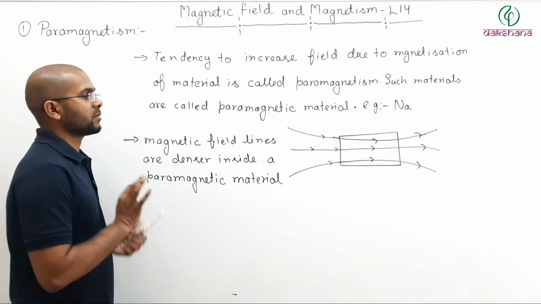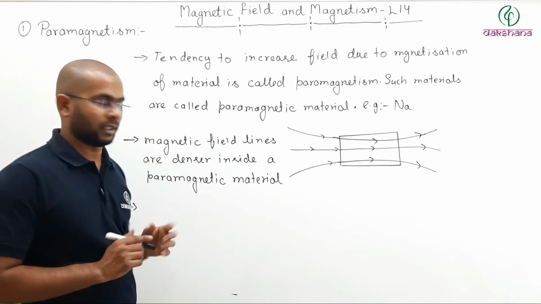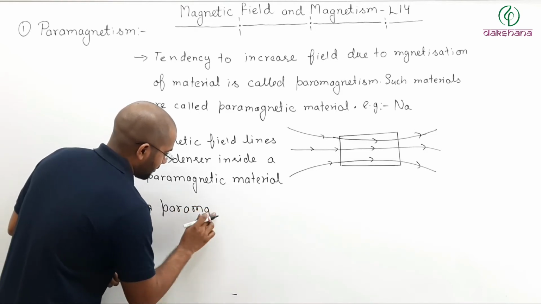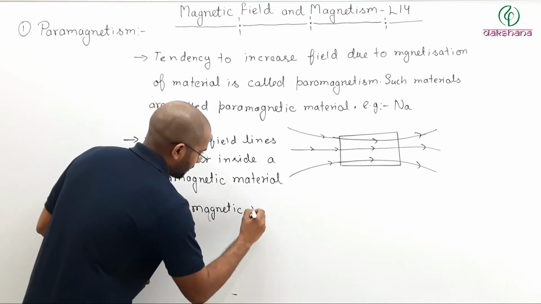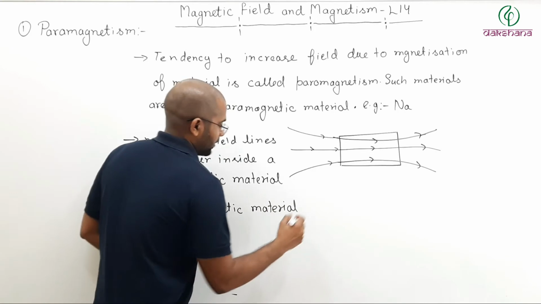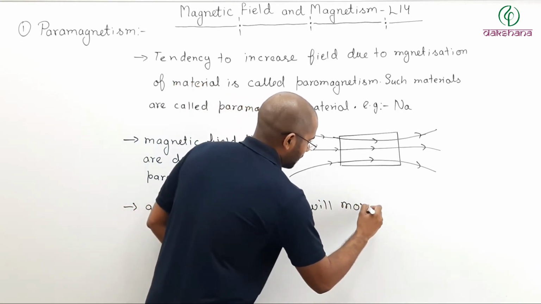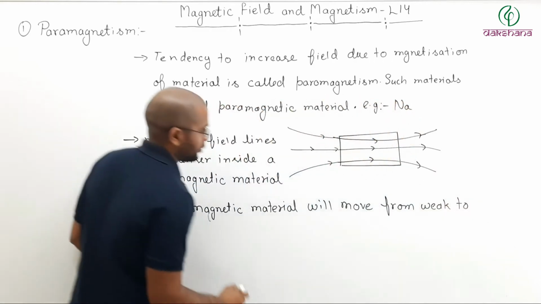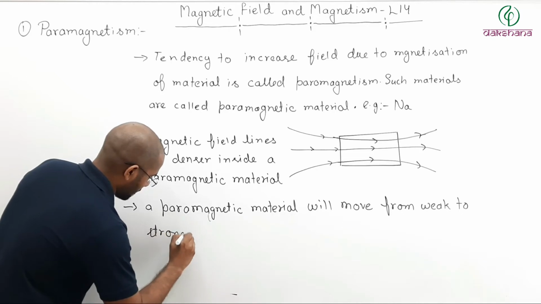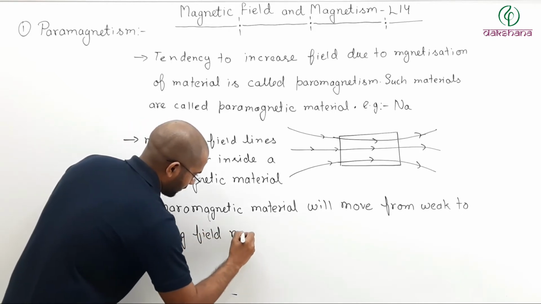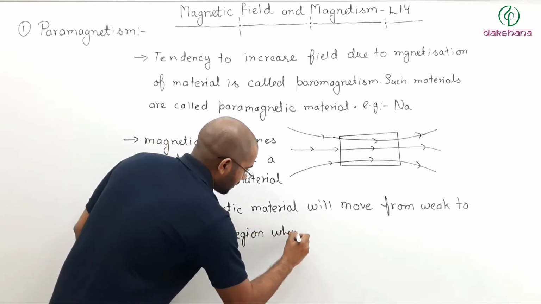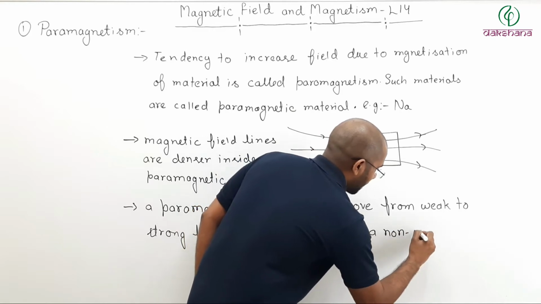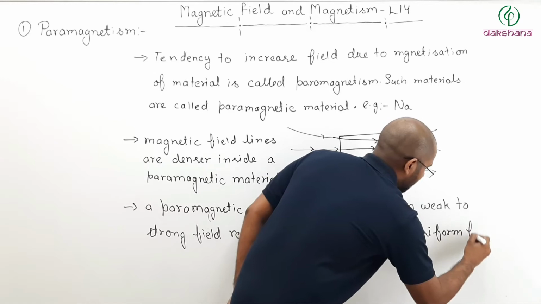So you can write that a paramagnetic material will move from weak to strong field region when placed in a non-uniform field.